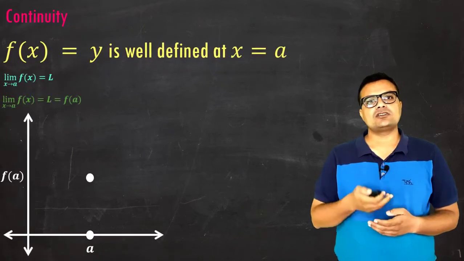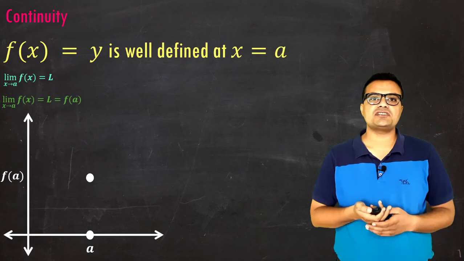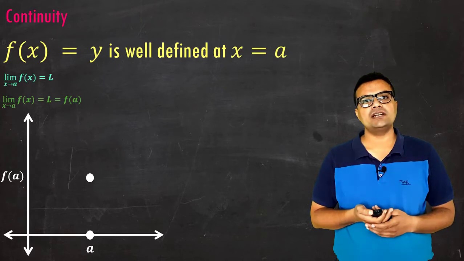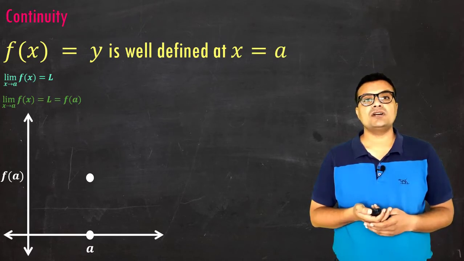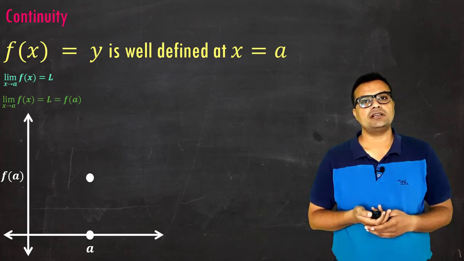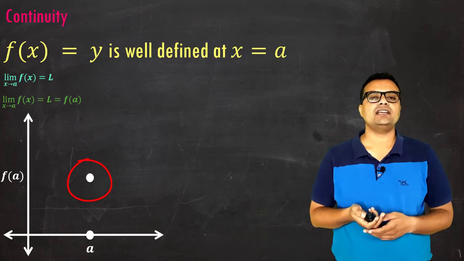Now let us consider all these three conditions graphically. So the first condition is that the function is well defined at point x equal to a. Now what do we mean by well defined at point x equal to a? Well defined means it is finite at point x equal to a. So for simplicity, I am considering its height f of a like this.